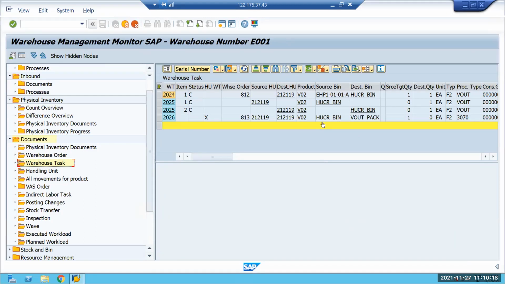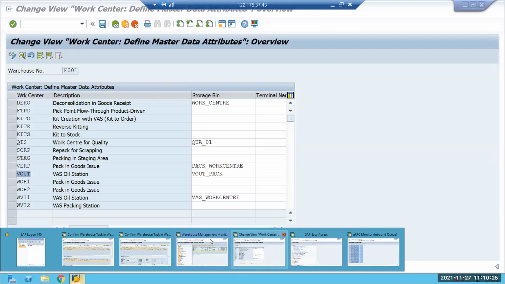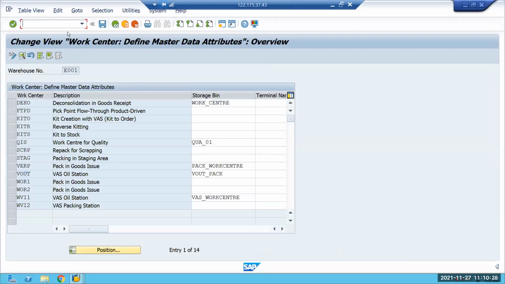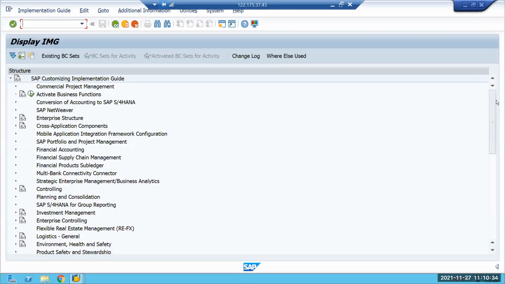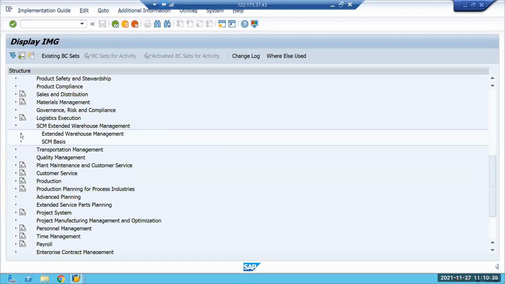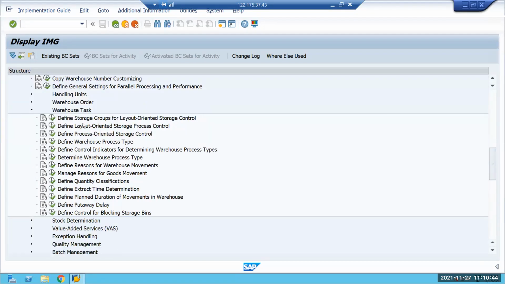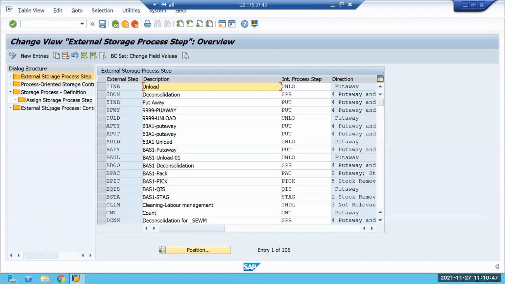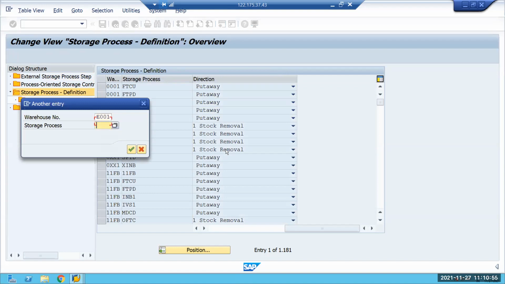Yeah, go to POSC configuration. Okay, let me see whether I have opened. Storage process, yeah, storage process. Okay. Assignment of the steps.